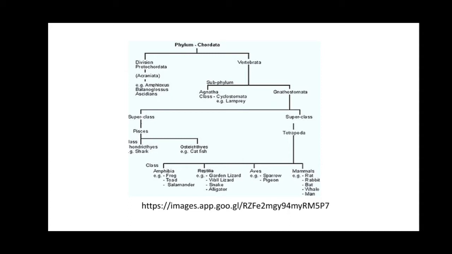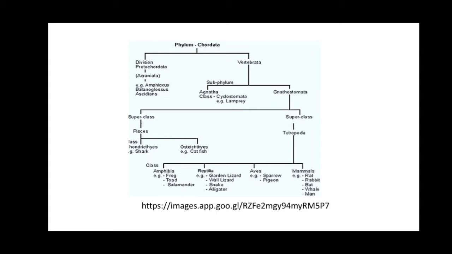Subphylum Gnathostomata is divided into two superclasses. The first superclass is Pisces and the second one is Tetrapoda. Superclass Pisces, as we all know, includes all fishes. It includes two classes, class Chondrichthyes and class Osteichthyes. In Chondrichthyes, all cartilaginous fishes are included, for example shark. In Osteichthyes, all bony fishes are included, for example catfish.